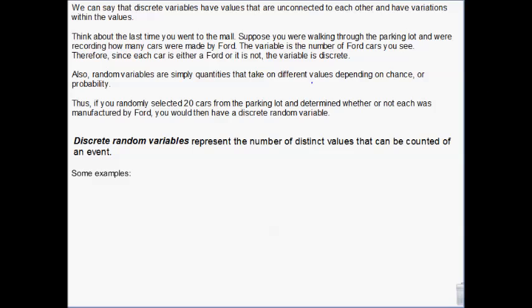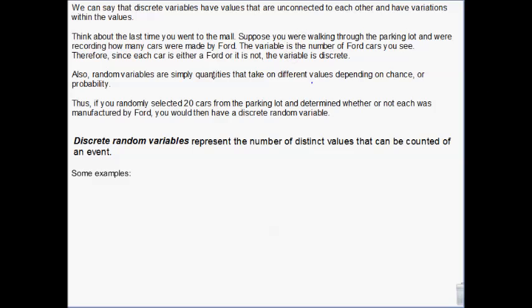It's not going to be that there's the exact same number of Fords at the mall every single day, or even in the morning as in the afternoon. So it's variable. It is discrete because you're a Ford or you're not a Ford. You don't go some in-between blending between a Ford and a Chevy, right? The car is a Ford or the car is not a Ford.